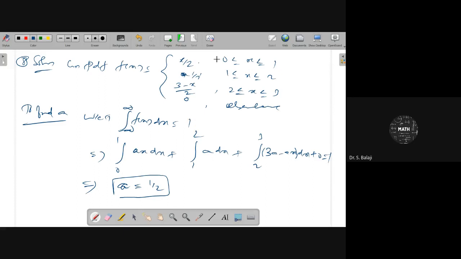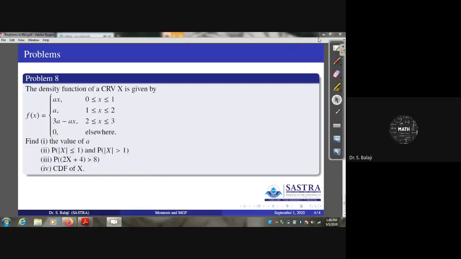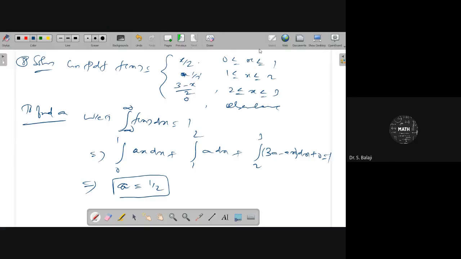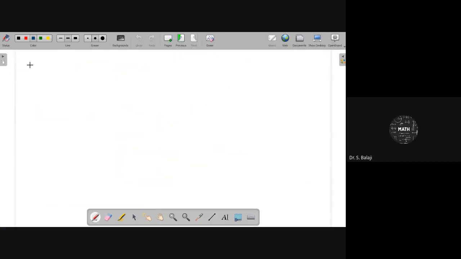Then they are asking some conditions. Based on that condition, you can proceed. Mod x less than or equal to 1, mod x greater than 1. Mod x less than or equal to 1, it will be the integral from minus 1 to 1 of f of x dx.